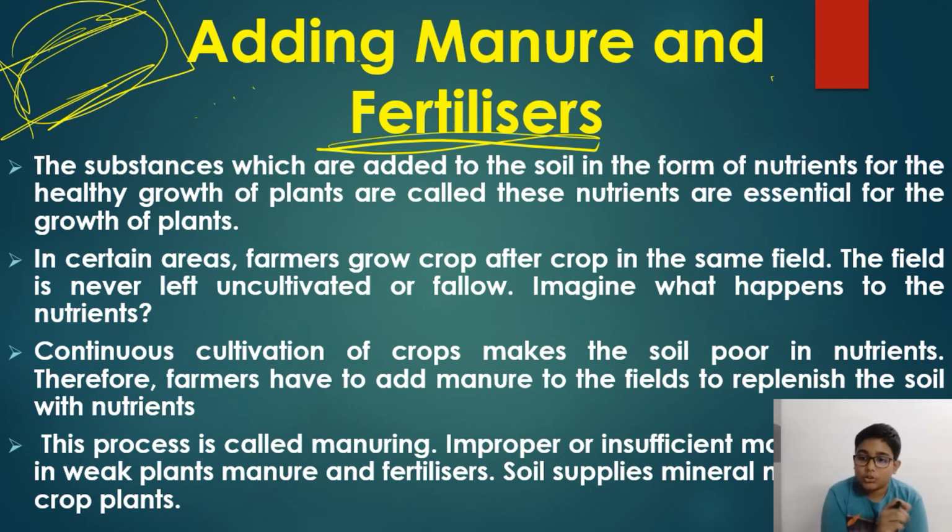But the first crop grown will have more nutrients, and the second crop will have less. As time continues, the soil will have fewer and fewer nutrients. So he has to put in more manure and fertilizers to add more nutrients and minerals to the soil. But adding more manure and more fertilizer is also harmful.